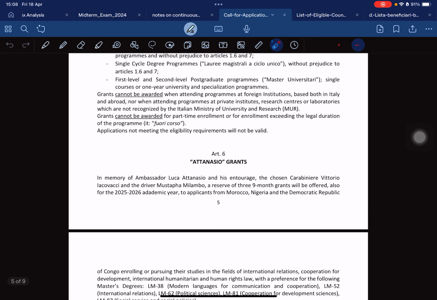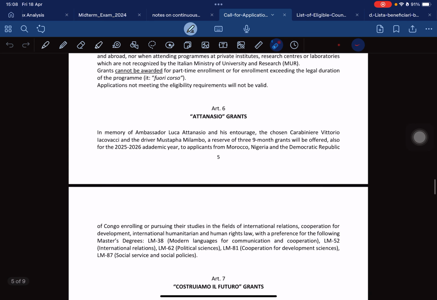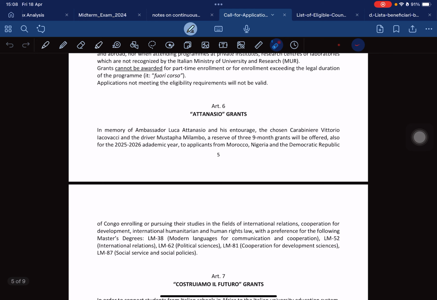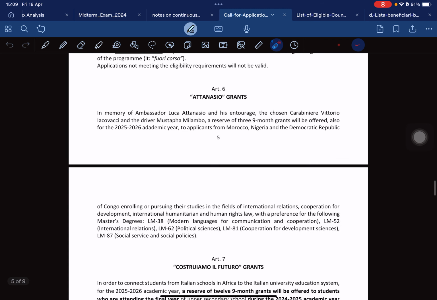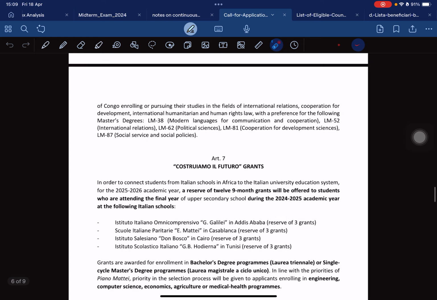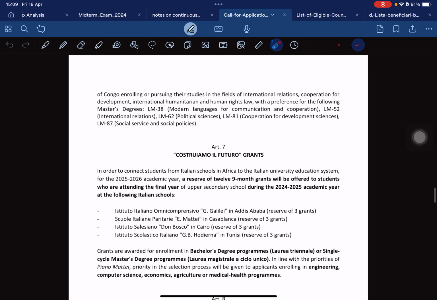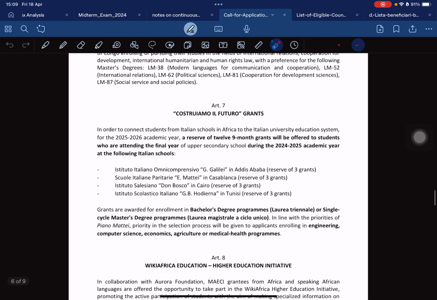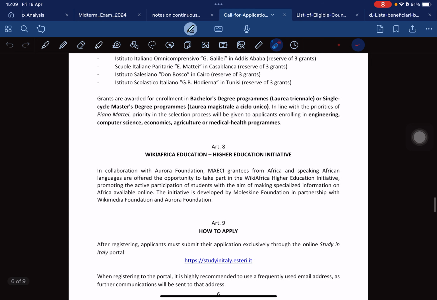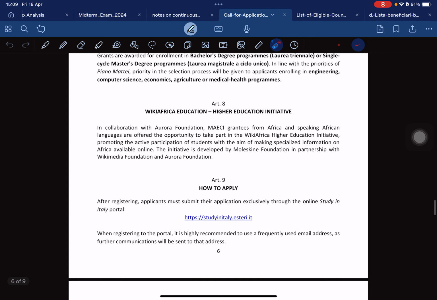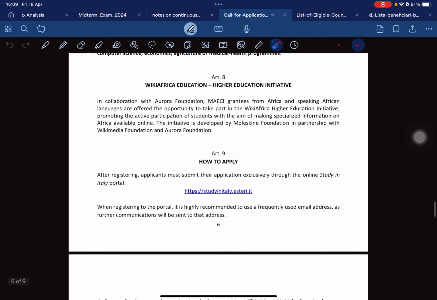Okay, so I think that piece is not important. So let me go to this side. No, this one too. We don't need all this. This is mostly for the Italians, the citizens. Yeah. So the last part is how to apply.